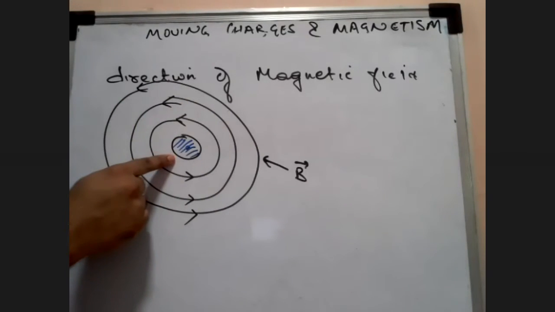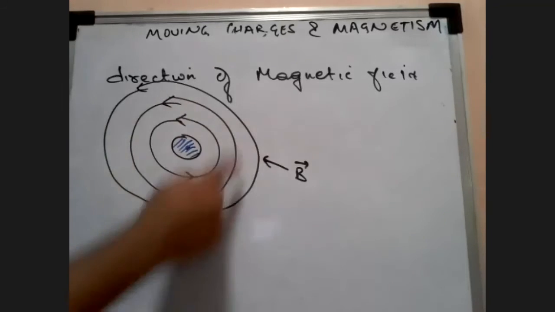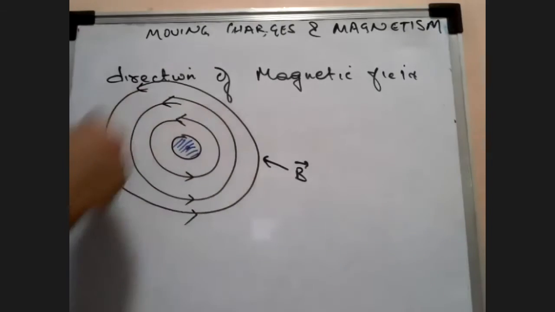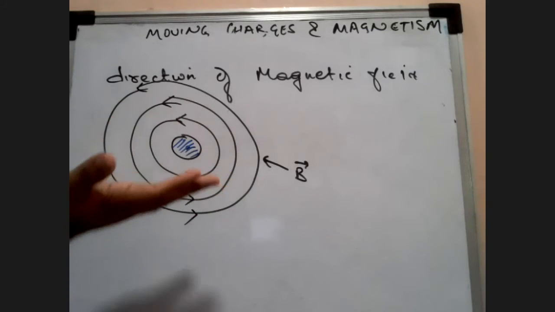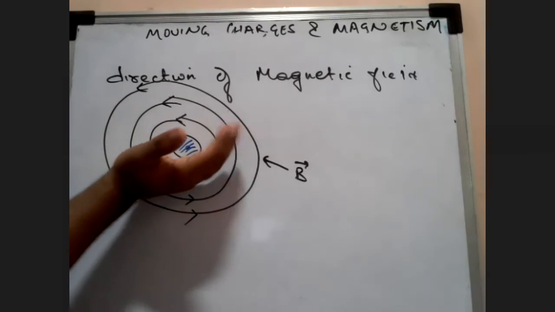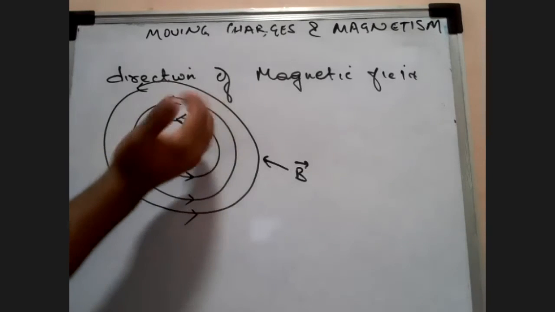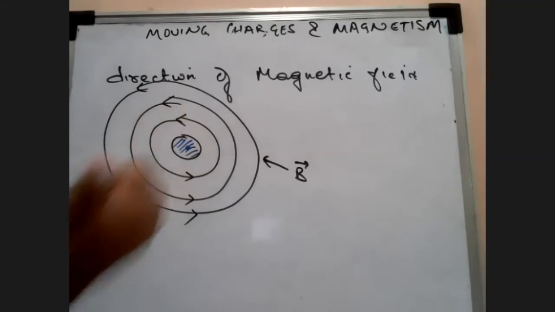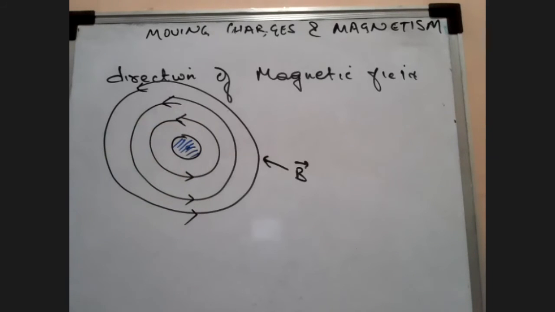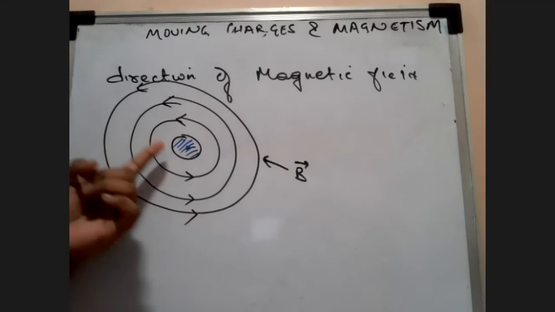This is a conductor. If the magnetic field lines are in anti-clockwise direction like this, just take a right hand, and then start curling it along the magnetic field lines. If you do that, your thumb should point outwards, and your thumb is actually telling you the direction of the current in this current carrying conductor.